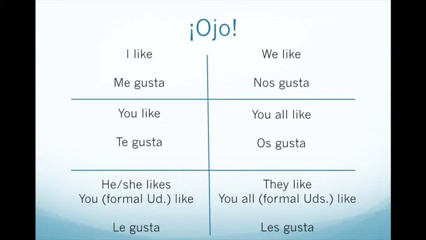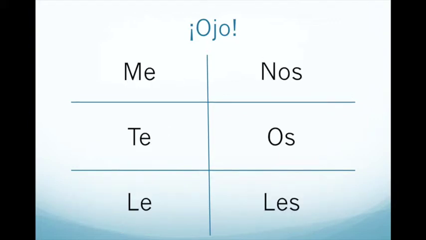If we remember how to talk about what different people like, which we learned in earlier chapters, we need to say me gusta if I like something, te gusta if you like something, le gusta, nos gusta, os gusta, les gusta. It's pleasing to me, it's pleasing to you, it's pleasing to him, it's pleasing to her, it's pleasing to you, sir, ma'am, it's pleasing to us, it's pleasing to you all, or it's pleasing to them. Ultimately, what changes in that chart is just the me, te, le, nos, os, and les.